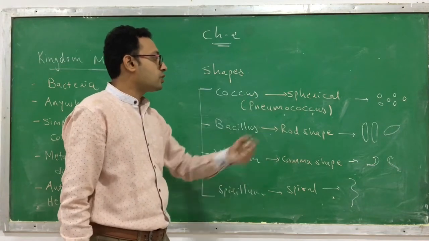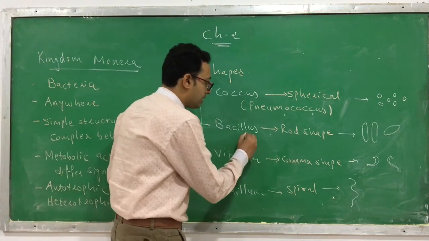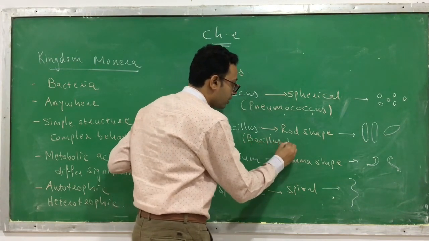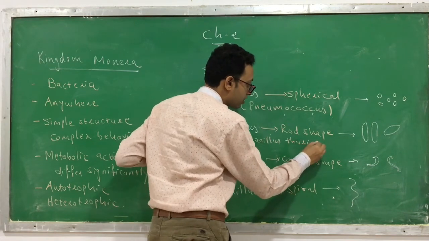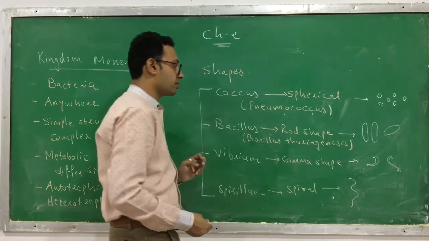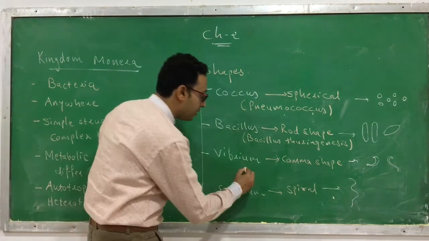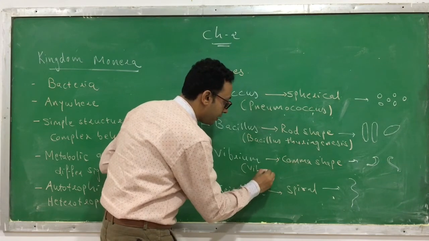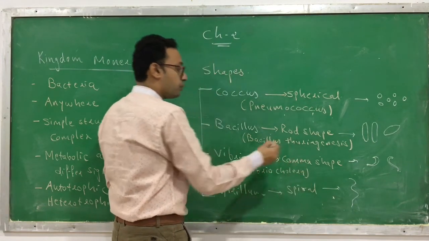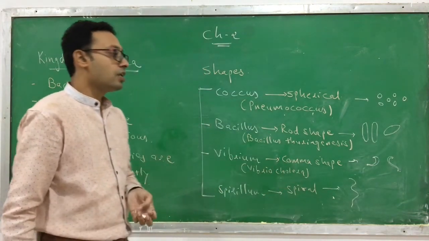The bacillus means a rod shape. Clear? I will give you an example like Bacillus thuringiensis. Which shape is it? It is a bacillus, which means it's a rod shape. The third one is Vibrio, a comma shape. The example is Vibrio cholerae. This is a bacteria responsible for causing cholera. What shape is this bacteria? It's called a comma shape.